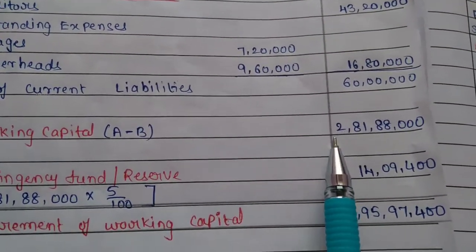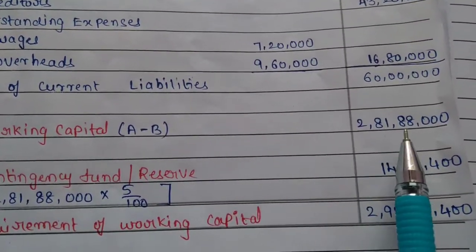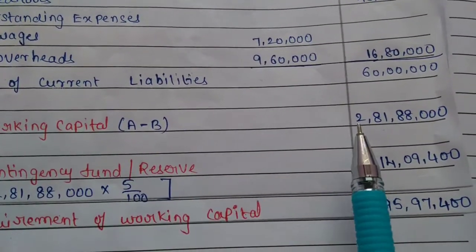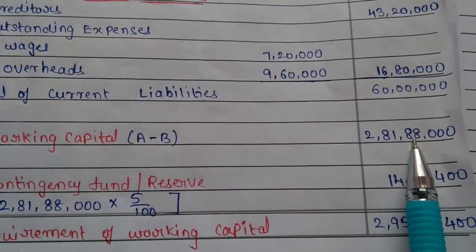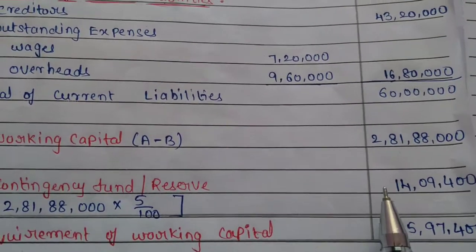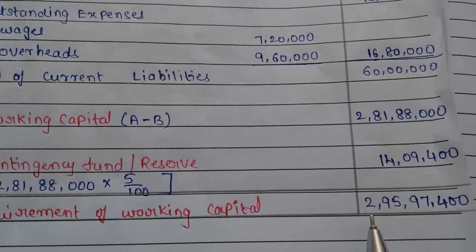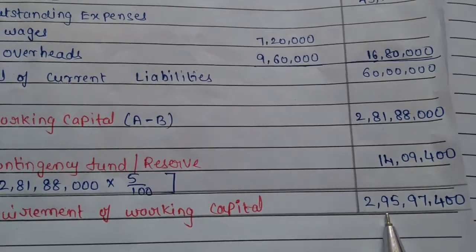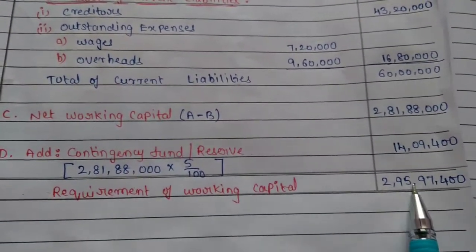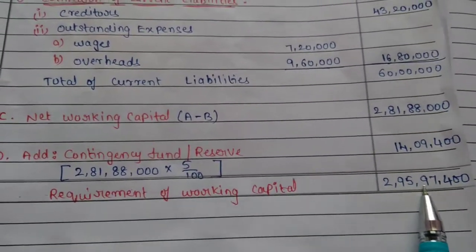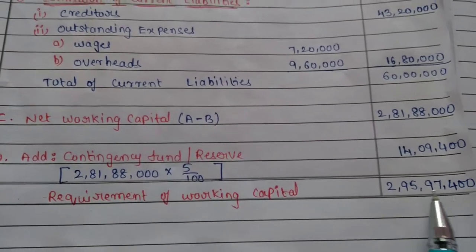Now 2,81,88,000 plus 14,09,400 is equal to 2,95,97,400. This is the amount of requirement of working capital.